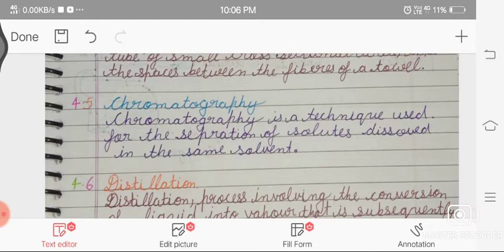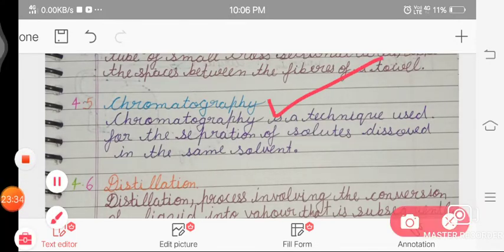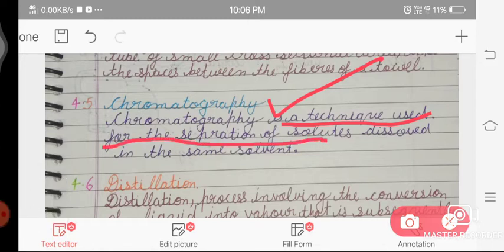So now we come to chromatography. What is chromatography? Chromatography is a technique used for the separation of solutes dissolved in the same solvent. Like dye and blood components. The components of dye can be separated by chromatography. The components of blood can also be separated by chromatography.